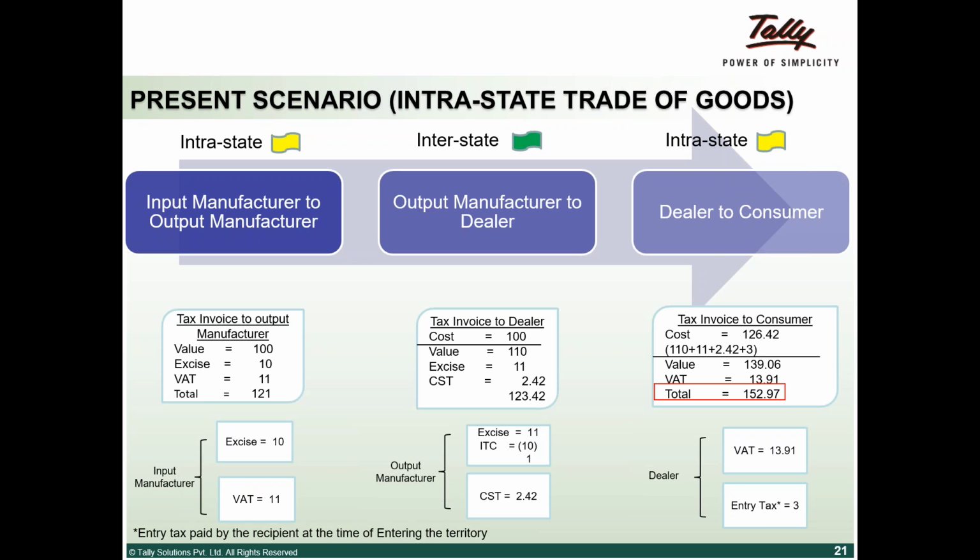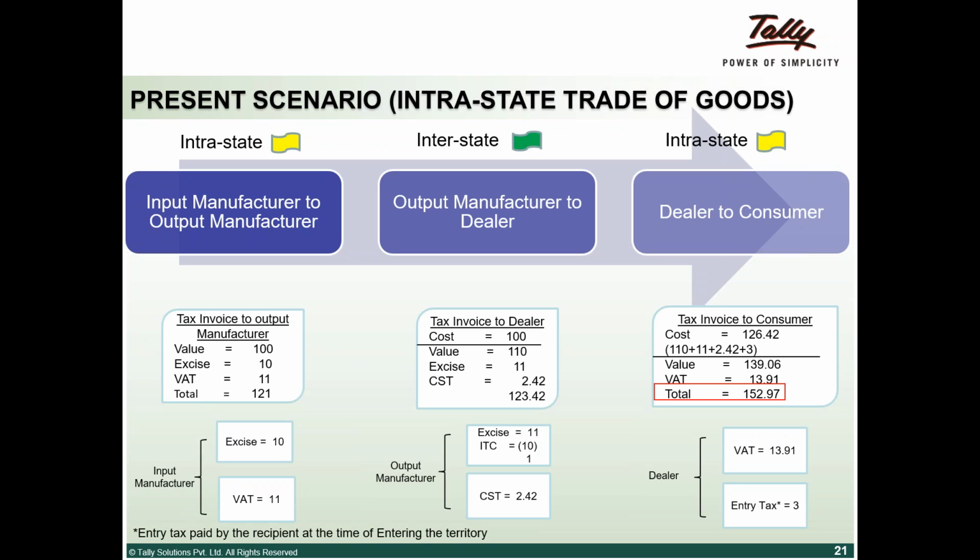Now dealer to consumer, his cost goes up, as I explained in earlier cases also. Basically 110 is the cost for him, excise duty of 11 rupees which he adds to his cost, and 2 rupees 42 paisa, that is CST, which is added to it. There is another component. In the present regime, certain states have an entry tax, and the moment material comes inside the state, they need to pay an entry tax. Entry tax is normally paid by the user.